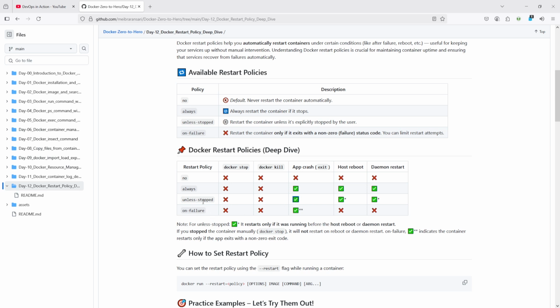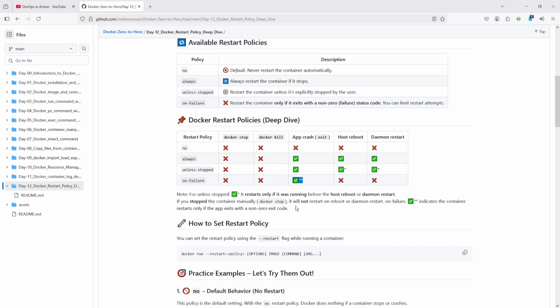This is for stateful applications, like a web server or database server. And the fourth one is on-failure. On-failure again doesn't work with docker stop or docker kill, but on application failure it works with some conditions. If you stop the container manually with docker stop, it will never restart.